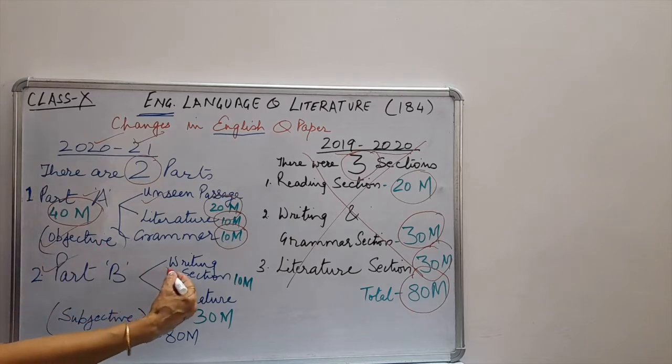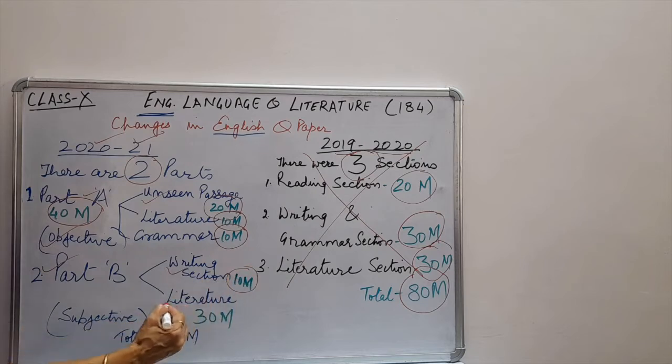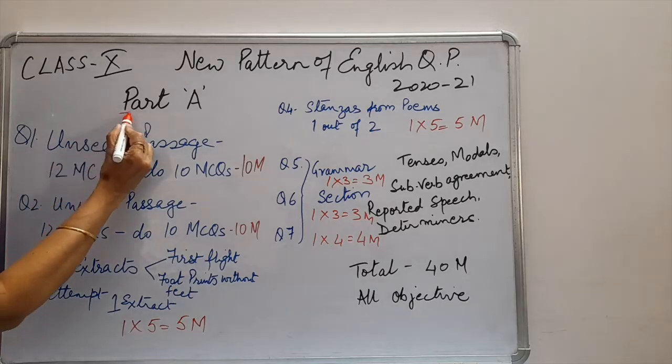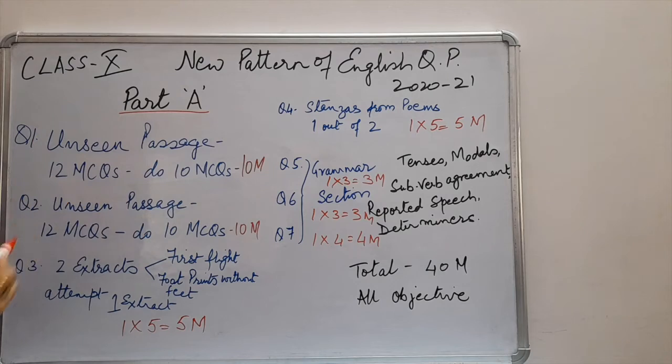In this you will get writing section for 10 marks, literature section for 30 marks, and this is also of 40 marks. But this is subjective. So your total question paper is of 80 marks: 40 marks of part A, 40 marks of part B. Part A is completely objective. Part B is subjective.